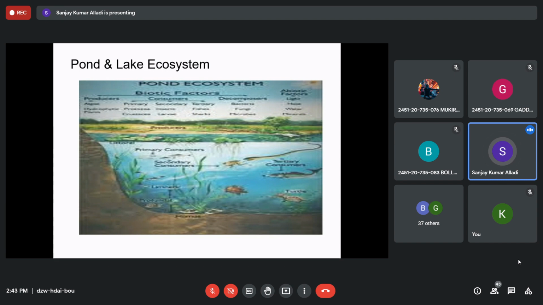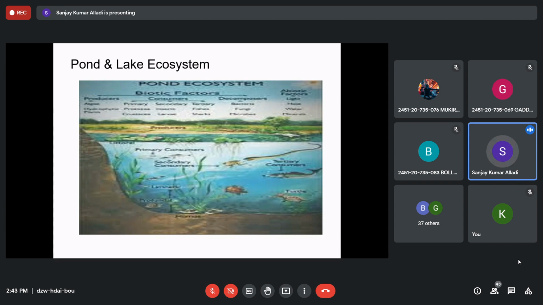Everything will be there. How about decomposers? Are there any decomposers in the aquatic ecosystem? Yes, bacteria is there, fungus is there, and even at the bottom there are beetles or snails, shells, and other starfish, and all that will be there, right? So all that are the decomposers which are there. So that is the aquatic pond and lake ecosystem, right? So that is the structure of an ecosystem.